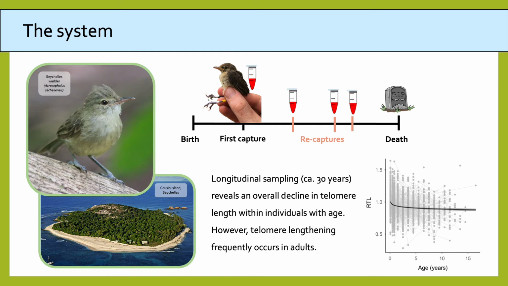Previous research has shown that telomere length has an overall decline with age, but also that there are substantial fluctuations in telomere length within individuals and a high degree of telomere lengthening, which is greater than what we would expect just from measurement error alone.